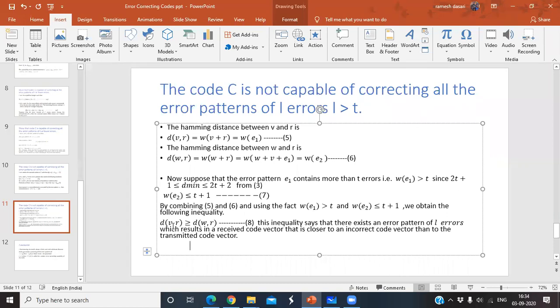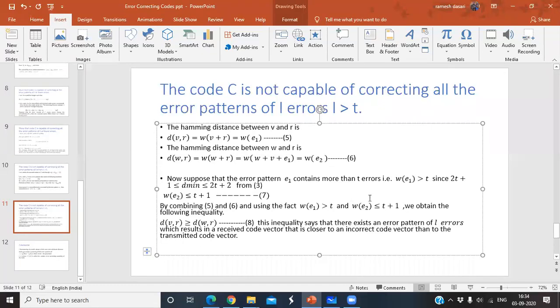That means, finally, listen carefully, the distance between the received code vector and the transmitted code vector is equal to the distance between the received code vector and any other code vector. That means we can say that V is equal to W here. Whenever V is equal to W, it cannot detect the errors, so it cannot correct the errors.